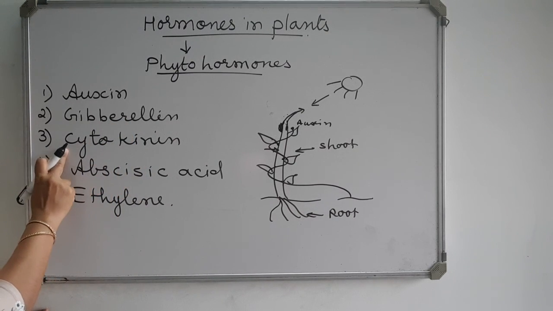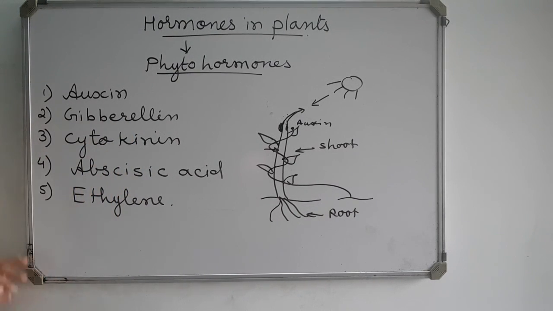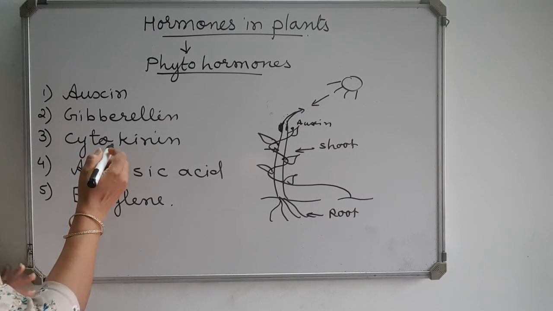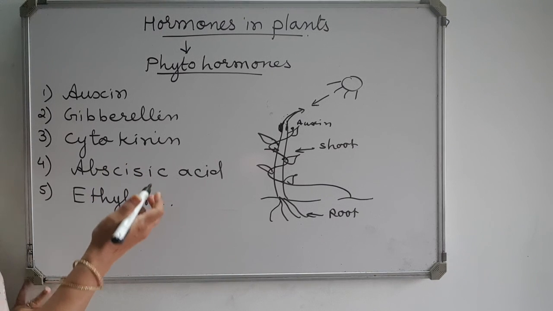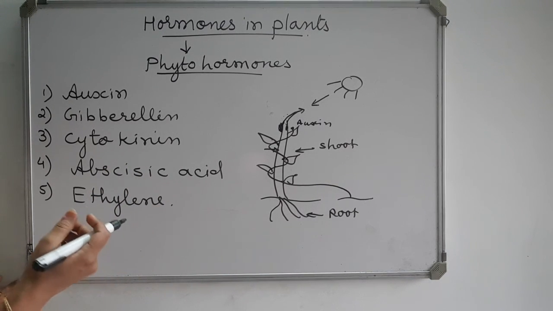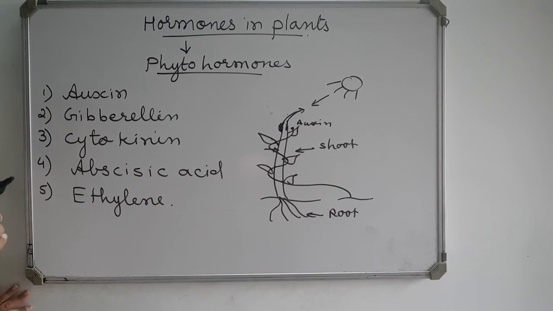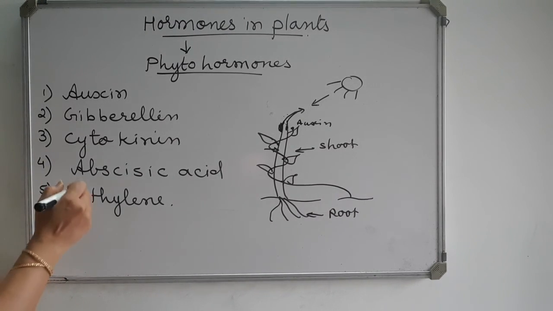Then next one is cytokinin. Cytokinin is present in the regions of cell division where there is rapid cell division, like in the fruits and seeds. You know that fruits first are small and then they need to grow larger. So cytokinin is present in the fruits where rapid cell division is required, and it is also present in the seeds. Seeds also need that a new plant or a new seedling grows from the seed. So at that time cytokinin is required.